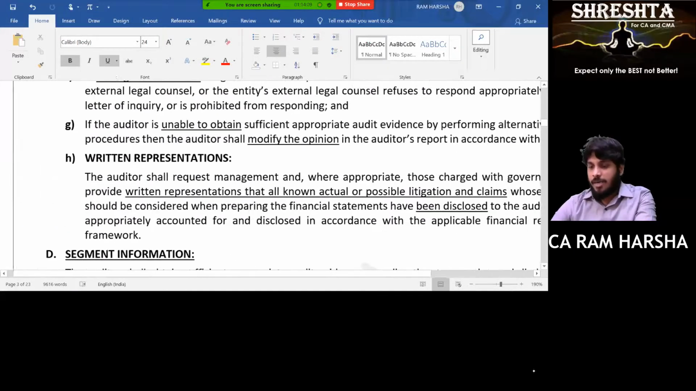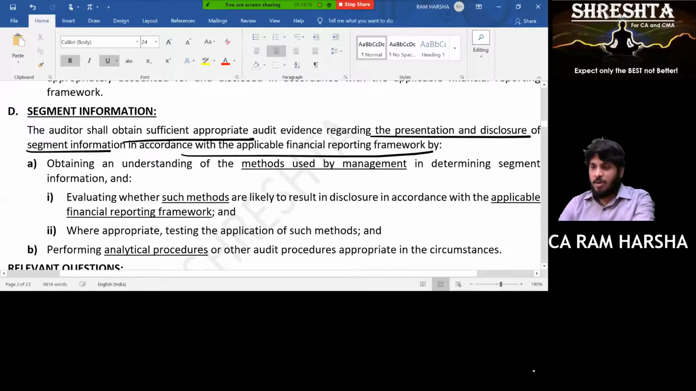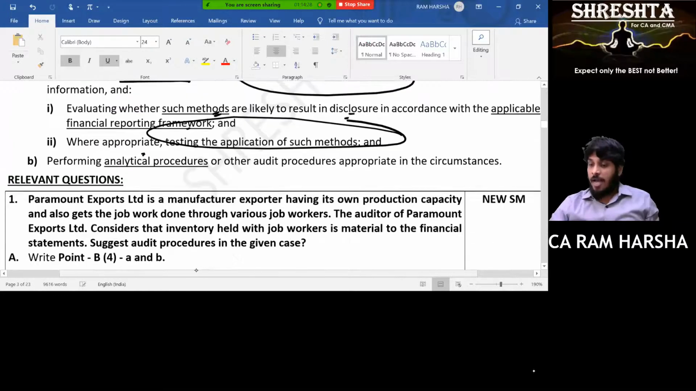Now, segment information. The auditor shall obtain sufficient appropriate evidence regarding presentation and disclosure of segment information. Is it as per the applicable framework or not? What will you do? Obtain an understanding of the methods used by management, what testing methods they used, whether such methods are likely to result in disclosure as per the applicable framework. Wherever appropriate, you also test such methods and perform analytical procedures.